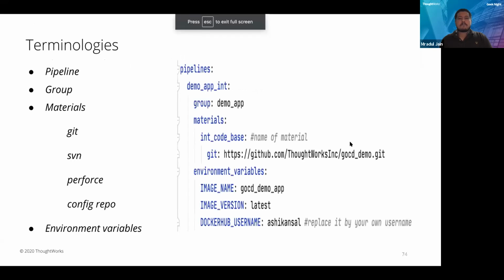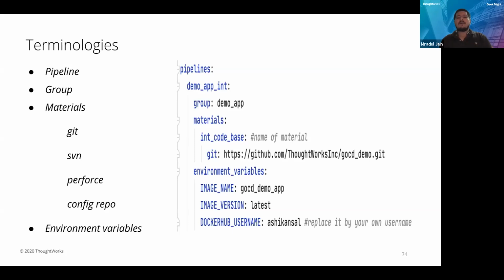Next. So let us understand the very first line of our YAML pipe, that is the pipelines. So I am explaining a major pipeline, a major code of one single pipeline. So let us go ahead. The very first line of a YAML file which is defined in GoCD is pipelines. You have to define pipelines in the very first line. Then you define the pipeline name which is to be executed.